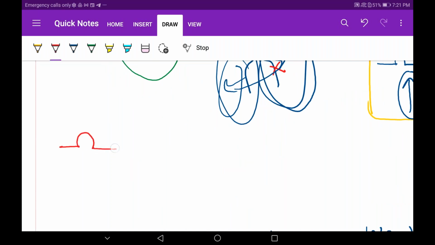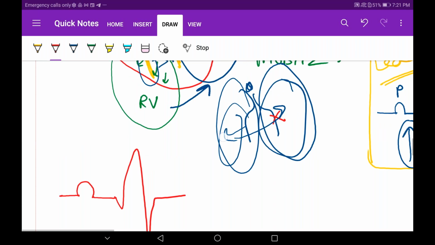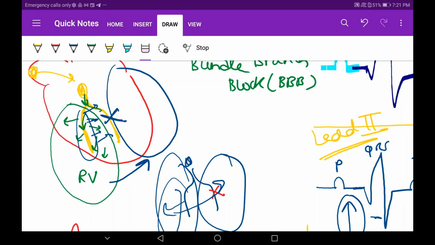Sadat, I think you have written bundle branch block with the other name Mobitz type 2. It is not Mobitz type 2, I think, only bundle branch block. Wenckebach is Mobitz type 1, and the second degree heart block you told about is Mobitz type 2. Okay, okay.